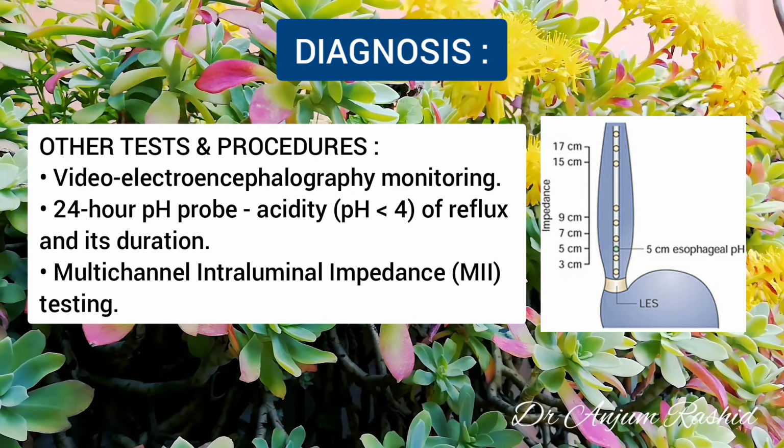Multi-channel intraluminal impedance testing, which measures the passage, both anterograde and retrograde, of air, fluids and solids in the esophagus, is another modality used to correlate symptoms and reflux. Now, clinical practice guidelines recommend the use of combined multi-channel intraluminal impedance study and pH testing on a single probe to enhance the quality and usefulness of each.